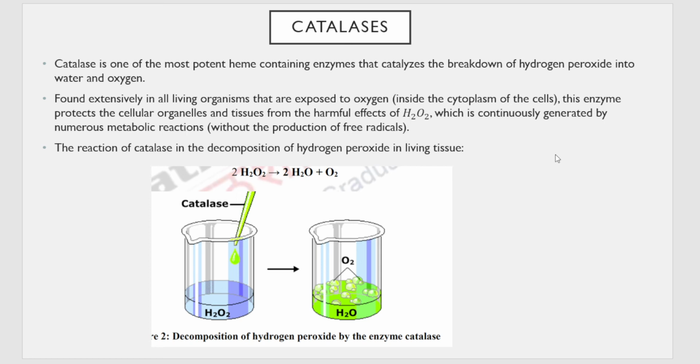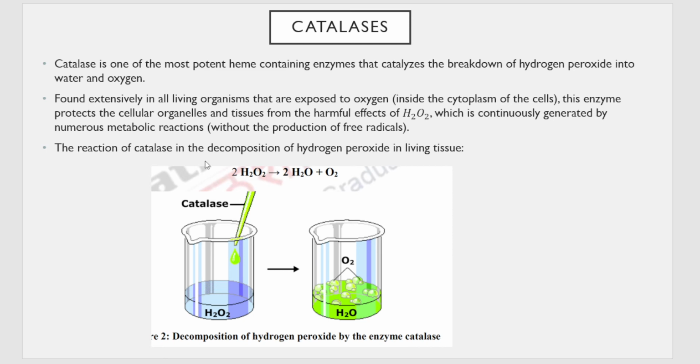So this H2O2 has to be further broken down into its simplest compounds, that is water and oxygen. This work is done by the enzyme called catalase, that is present in the body. It is found extensively in all living organisms exposed to oxygen, and this enzyme protects our organelles and tissues from the harmful effect of H2O2 generated in many metabolic reactions.